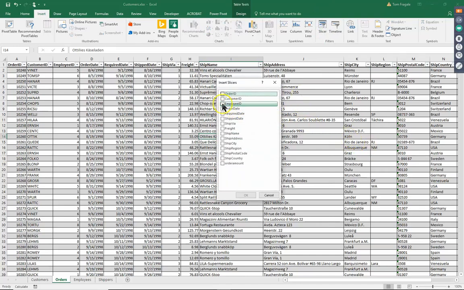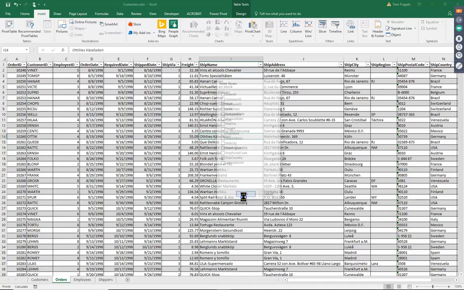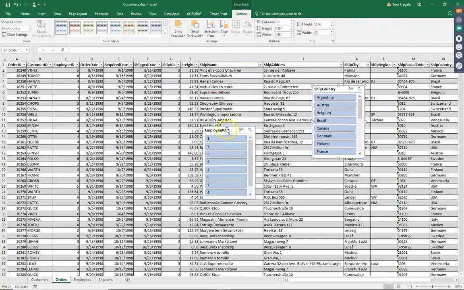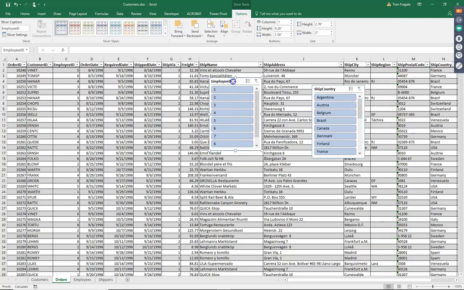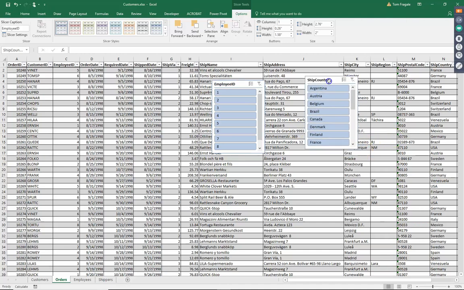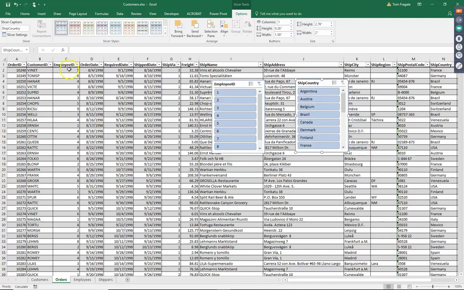Now your slicers are made up of your fields. So I'll choose employee ID and I'll use ship country. Now I could have chosen as many as I wanted to, but this will make the point that I'm trying to make. These are slicer windows. This is our first component of the dashboard today. To make it work with one of these formatted tables, you have to be in either Excel 2013 or Excel 2016. Notice in the employee ID column over here, you have lots of different employee IDs.